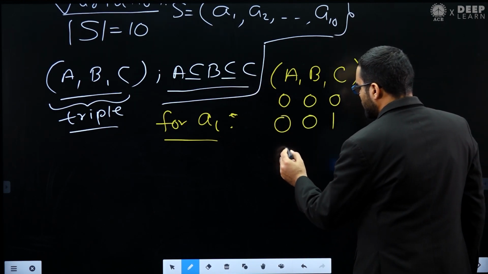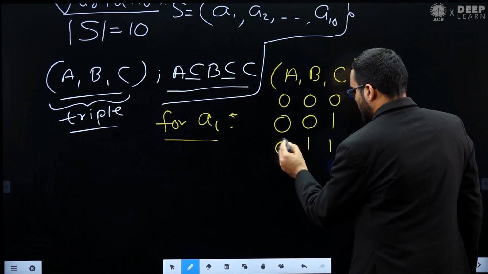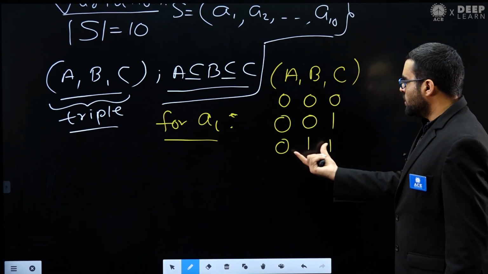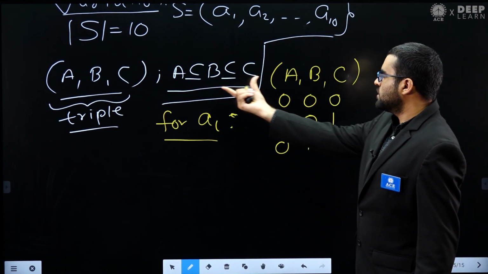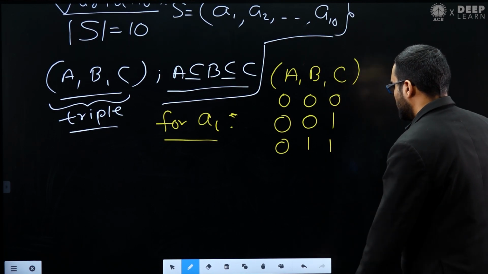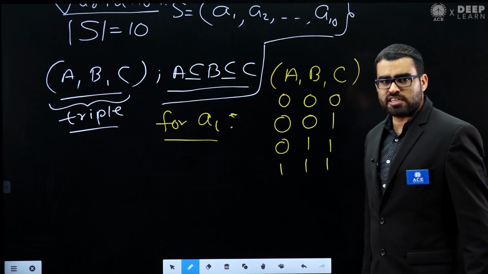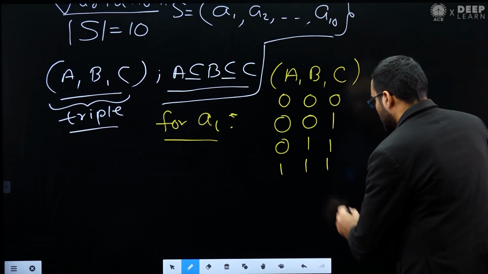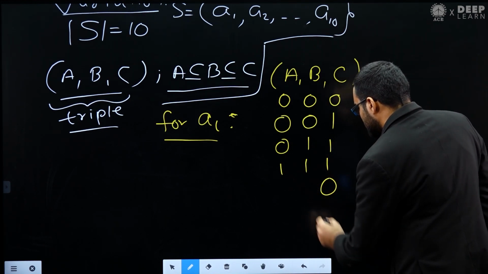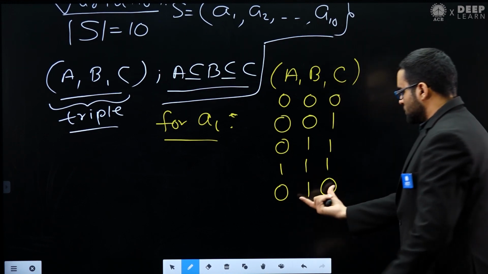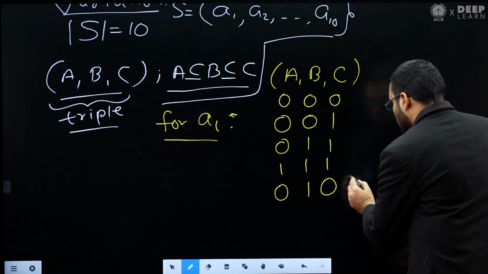I can do this also, and you can see in this situation the condition is satisfied. Now I can do this also, and here too the condition is satisfied. Now, can I do this? See, I cannot do this.